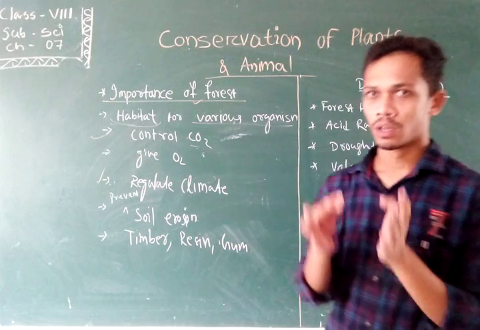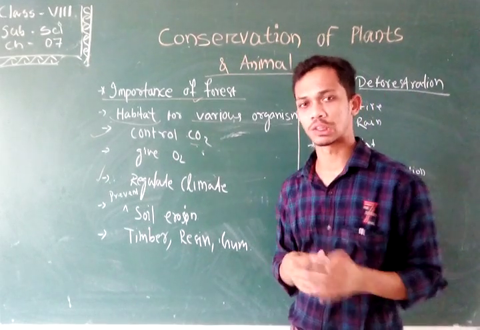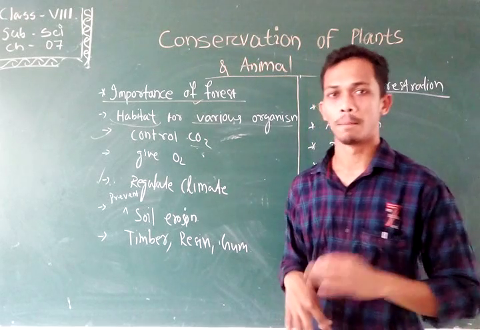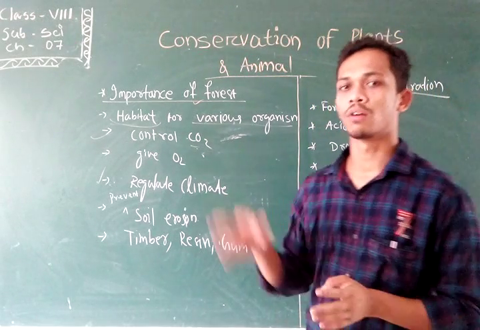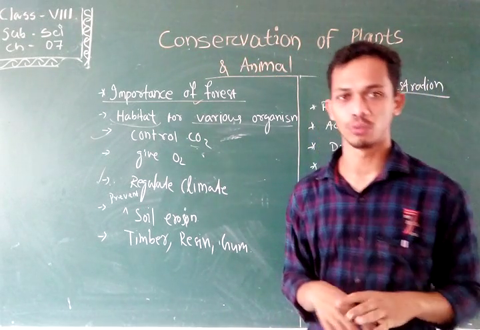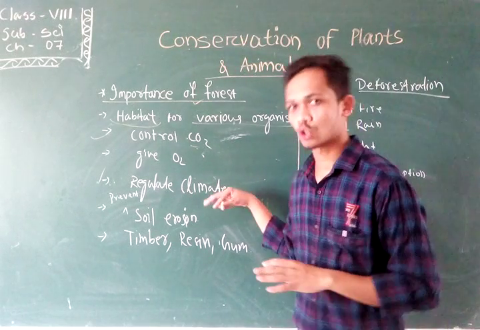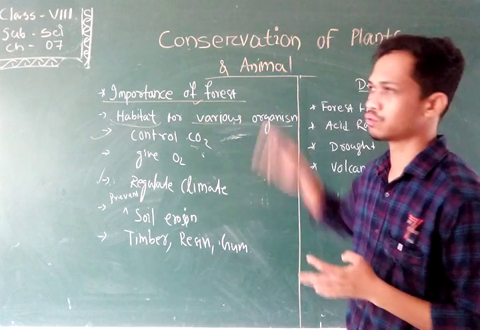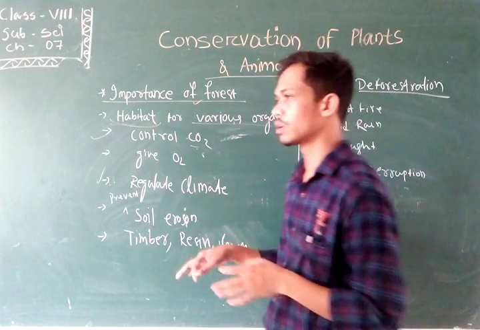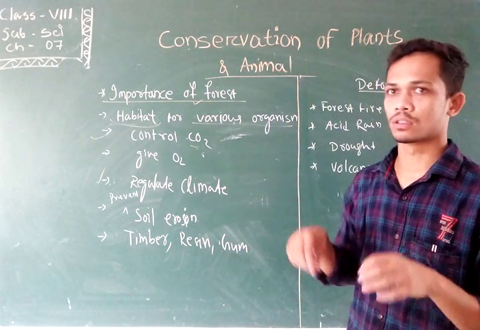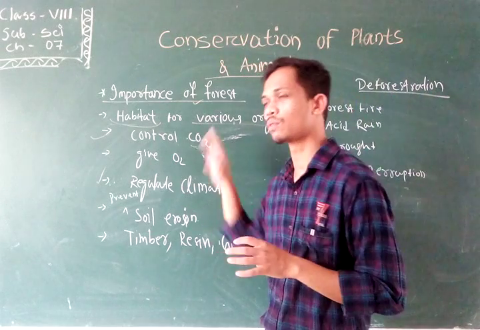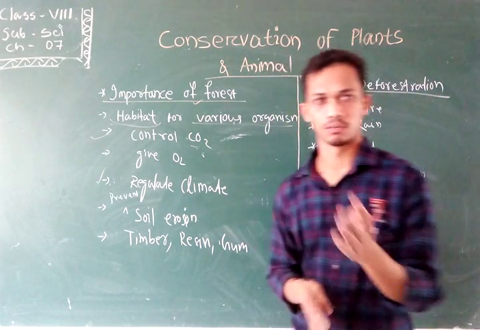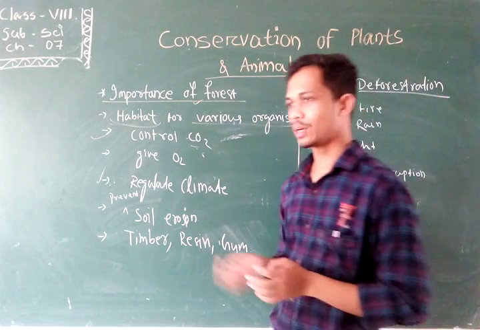That fertile portion of the soil is washed out by the flowing water and moved by the strong flow of wind. That causes soil erosion. Due to the presence of plants or forest, soil erosion is stopped, because the roots of the plants capture all the soil and don't allow it to wash away by the action of water and air.